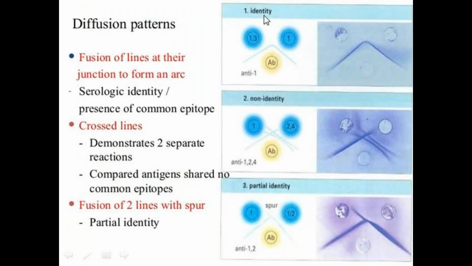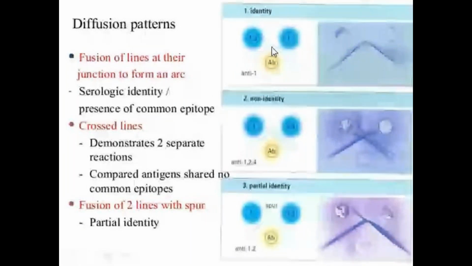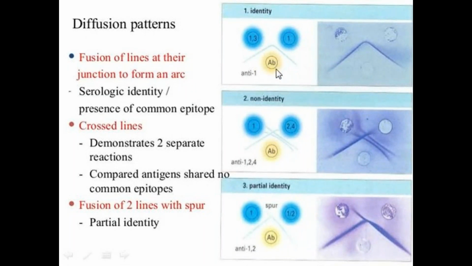And what are the diffusion patterns occurring here? First one is identity. Identity means the antigenic determinants are present in both the surrounding wells, and then precipitation occurs. That means fusion of lines at the junction to form an arc-like structure. That means presence of a common antigenic determinant that combines with the antibody, and that is indicated by this arc formation. An arc-like structure is formed by sharing of antigenic determinants between two antigens.